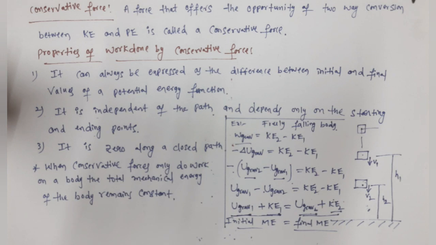So in this class, what did you learn? Derivation of the work energy theorem and potential energy, derivation of gravitational potential energy, and we defined conservative force, and also discussed properties of work done by a conservative force. And finally we proved that whenever only conservative forces do work on a body, the total mechanical energy of the body remains constant. Now I want to show the solution of the homework given in the earlier video. Now I will show.